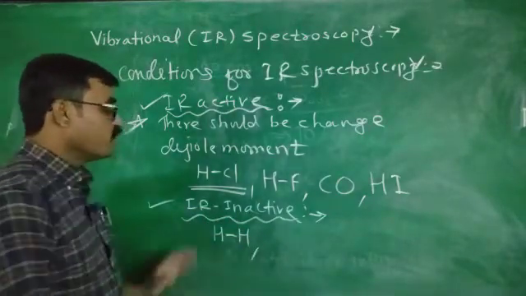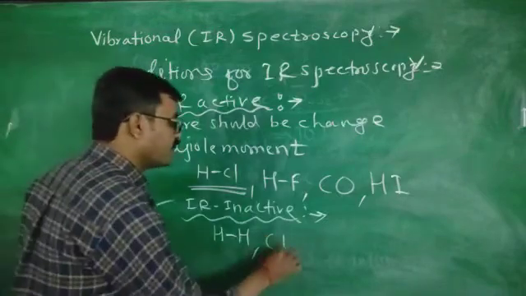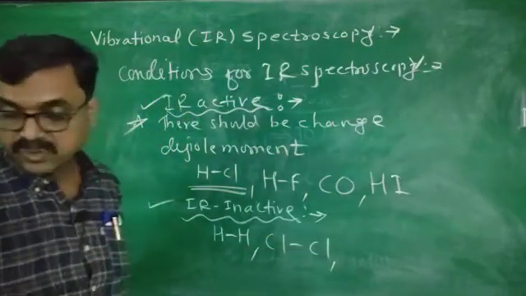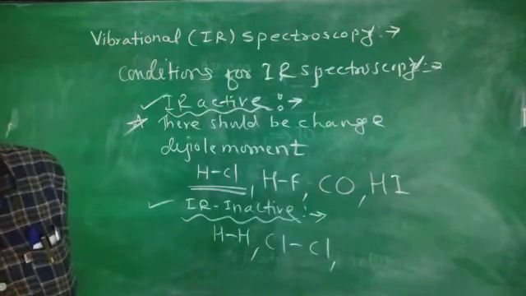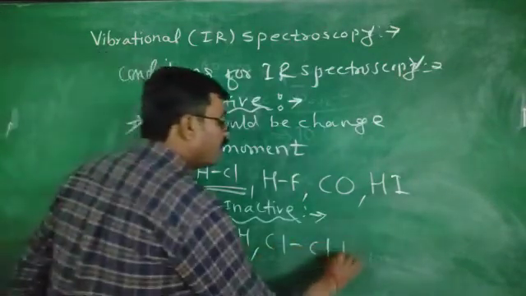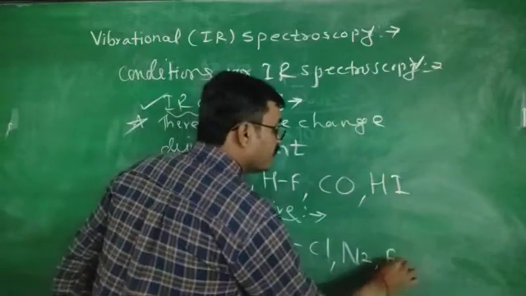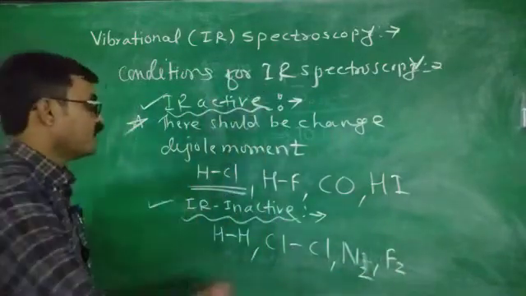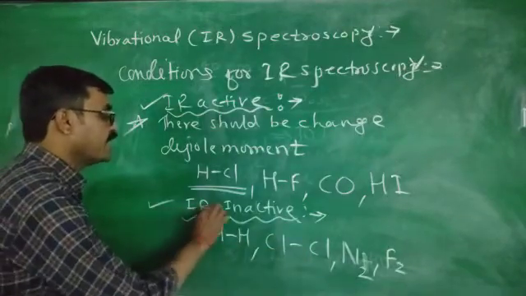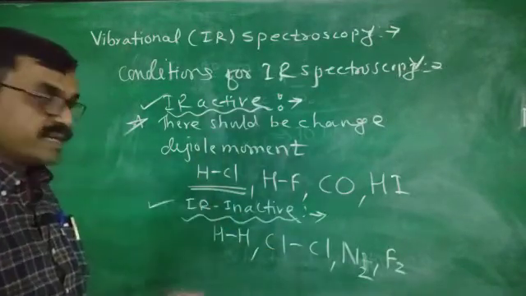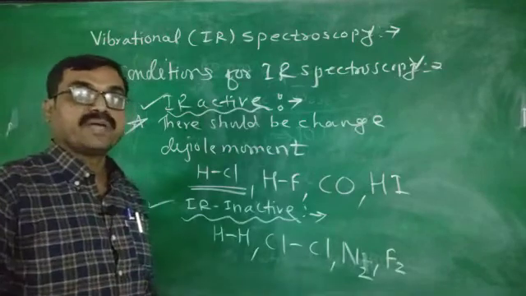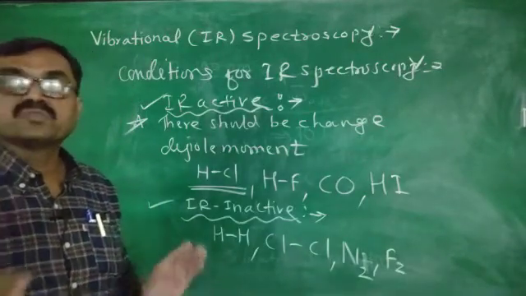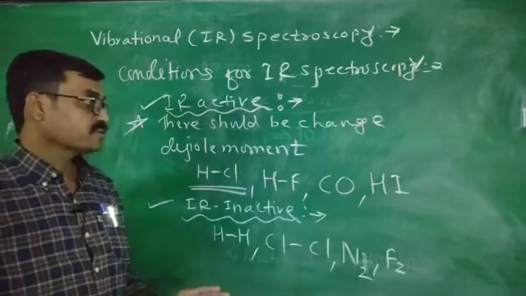That's why homonuclear diatomic molecules like H2, Cl2, F2, N2 cannot give the IR spectra. These molecules are known as IR inactive because there is no change in the dipole moment, though they absorb the regions from 100 to 800 nanometers.